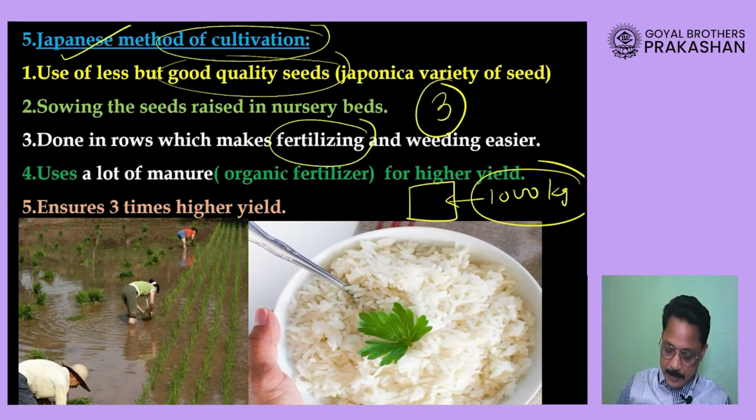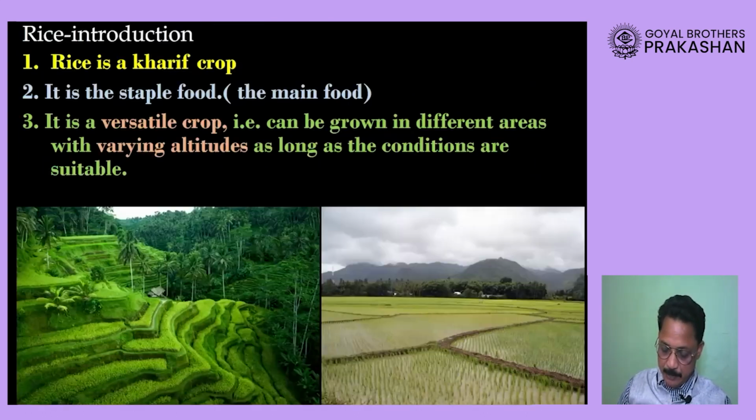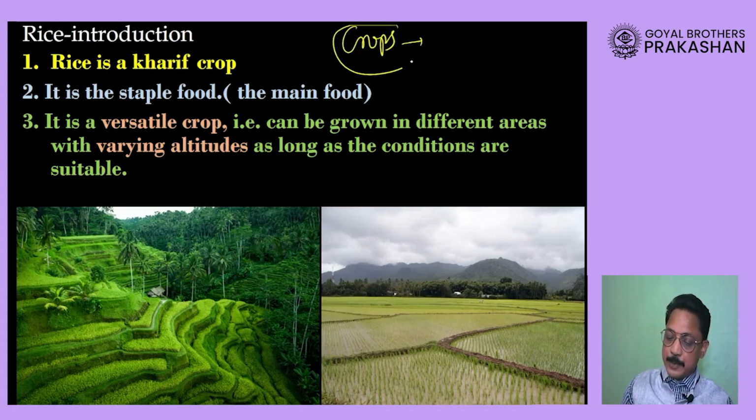So these are the advantages of the Japanese method of transplantation, but its disadvantage will definitely be that it will require a lot of time and labor force. Okay, so now children, we will be looking at the major crops in our country, major food crops.